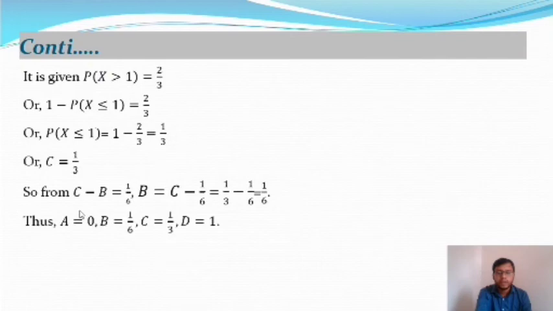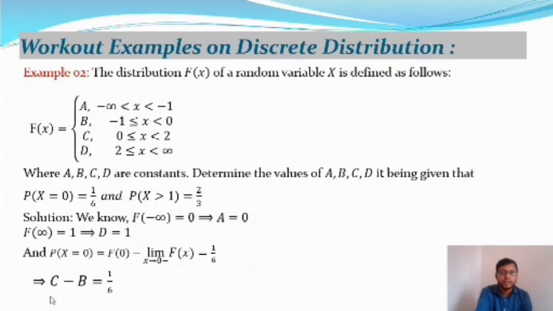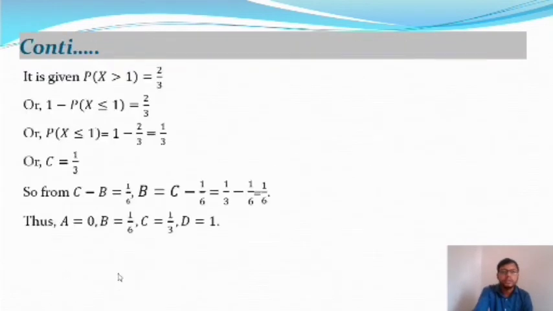And from the previous equation, c minus b is equal to 1 by 6. So from this equation, we get the value of b. b is equal to c minus 1 by 6, so 1 by 3 minus 1 by 6 gives 1 by 6. Therefore the four unknown constants a, b, c, d are: a is equal to 0, b is equal to 1 by 6, c is equal to 1 by 3, and d is equal to 1. These are the values of a, b, c, and d.